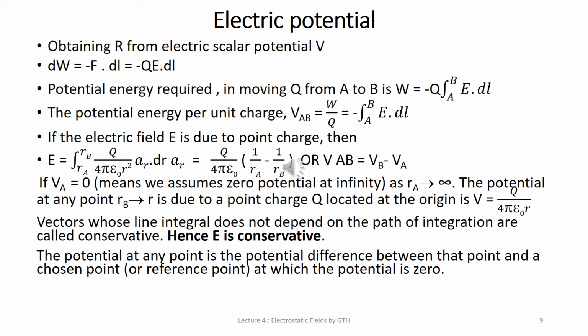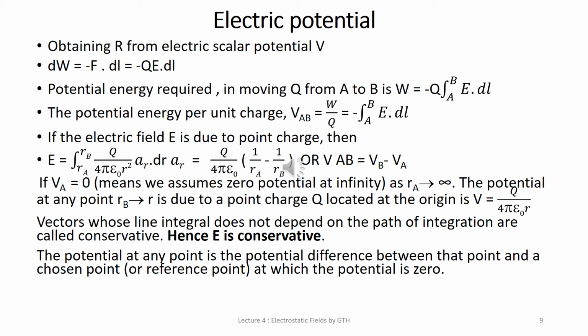So 2 points are given, RA and RB, that is a point at distance RA and a point at distance RB. If you integrate, you will get integration from RA to RB of Q upon 4 pi epsilon 0 R square AR, that is the radial vector, dr AR. Again here dr AR is written for the expression for dl. Now Q upon 4 pi epsilon 0 is the constant.